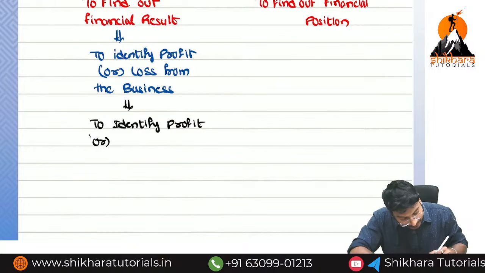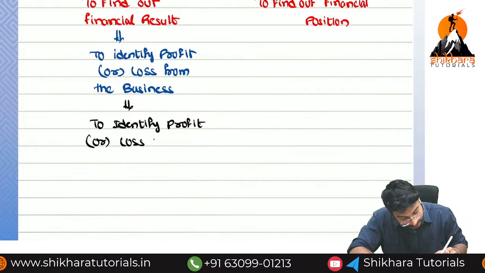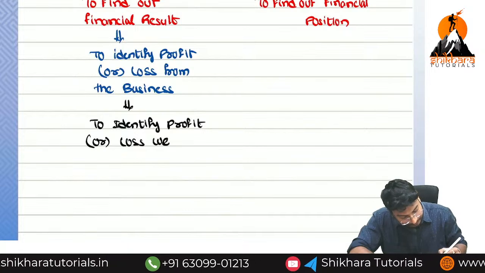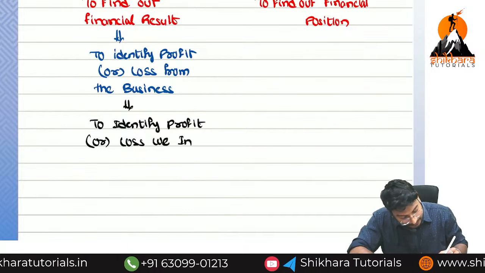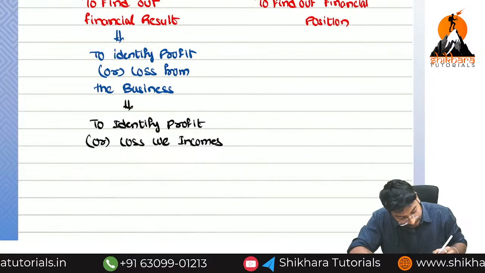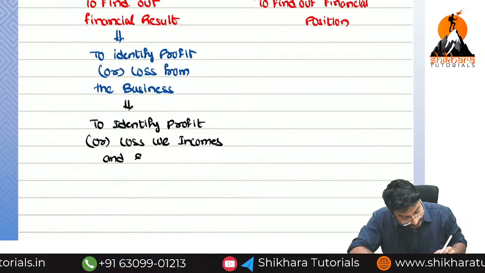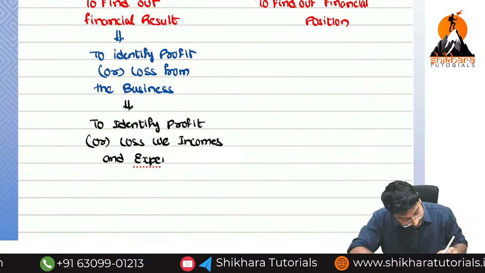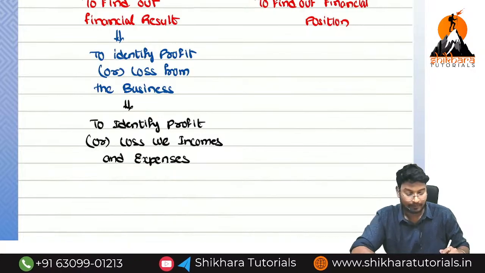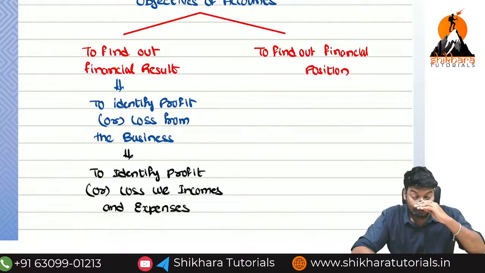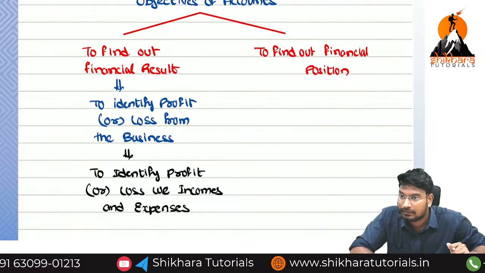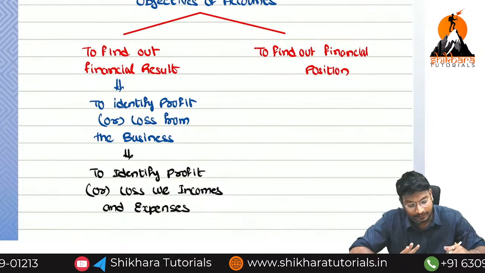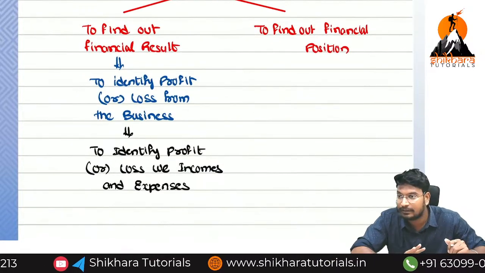To identify profit or loss, we need incomes and expenses. What are the two basic objectives? The first objective is to find out the financial result. Next, to find out the financial position.